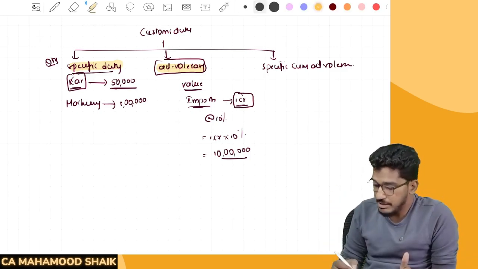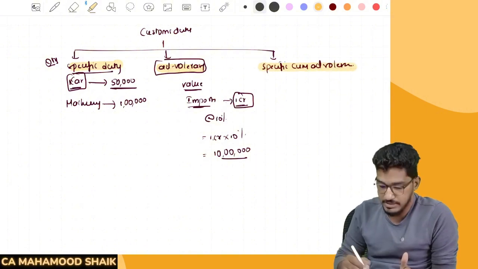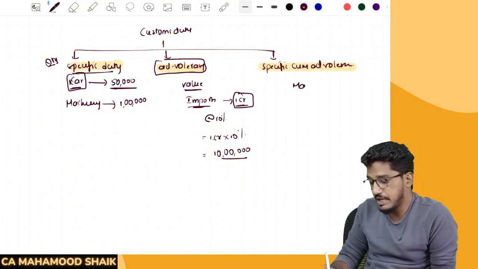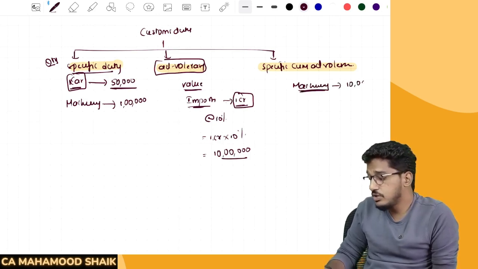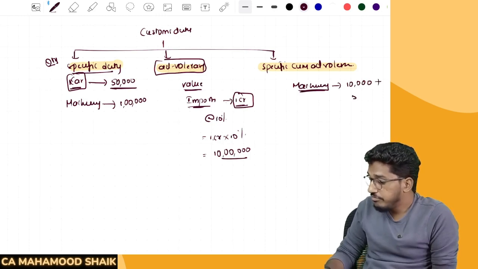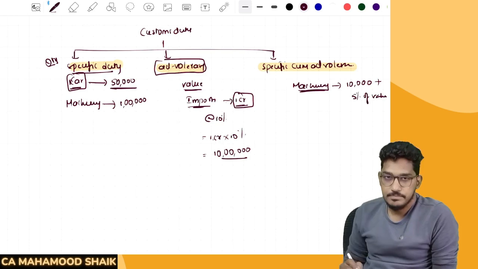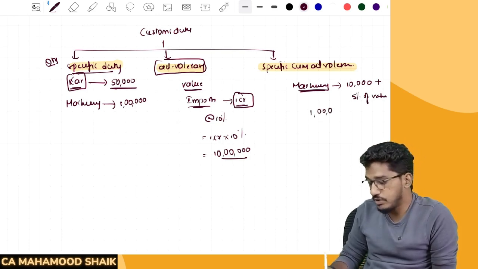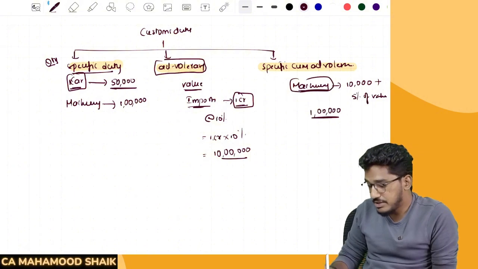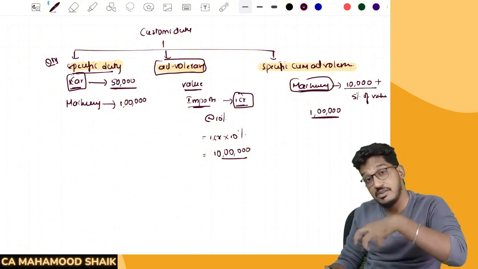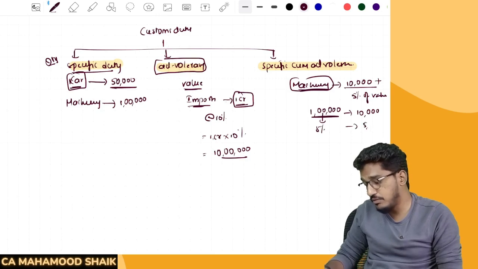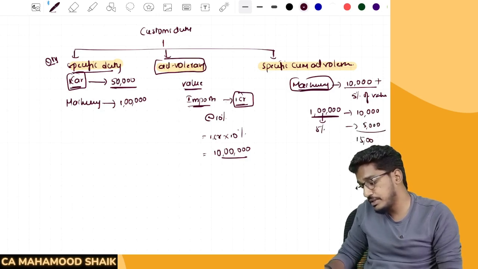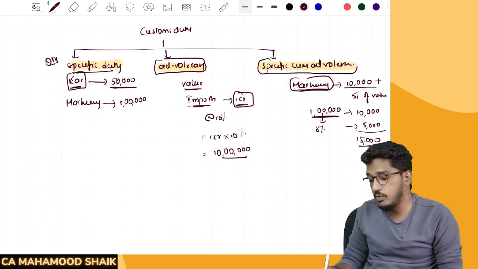And in some cases, the government can impose a customs duty on a specific cum ad valorem basis. That means sometimes the government can say, for example, I'm importing some machinery. The government says that on every machinery you are importing, you are required to pay 10,000 rupees of specific duty. Along with that, 5% of value also you are required to pay. Say, for example, I'm importing 1 lakh worth of machinery. On that machinery, 10,000 rupees of specific duty I have to pay, and on that value I have to multiply 5% also. If I do that, the amount will come to 5,000. Total 15,000 rupees of duties I will be required to pay. This I call specific cum ad valorem duty.